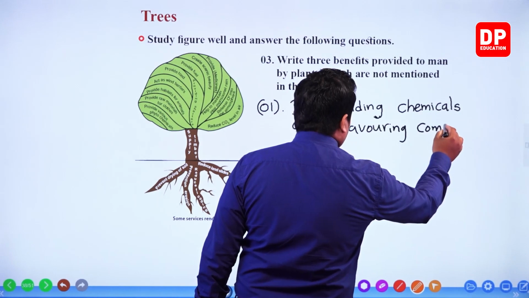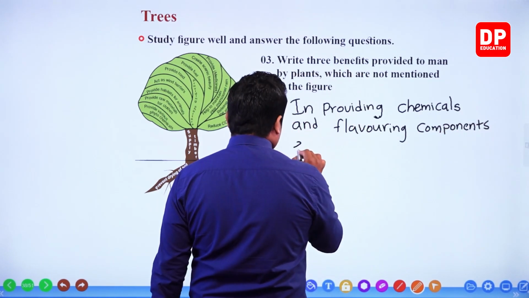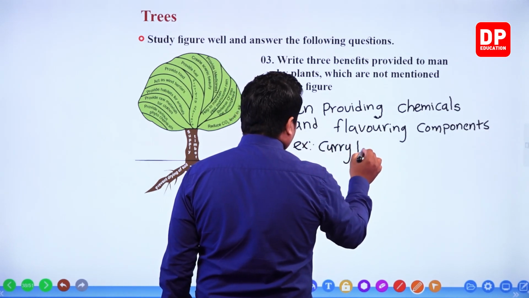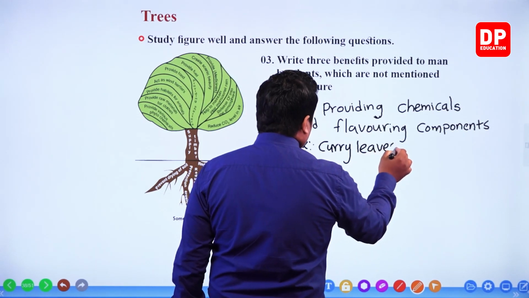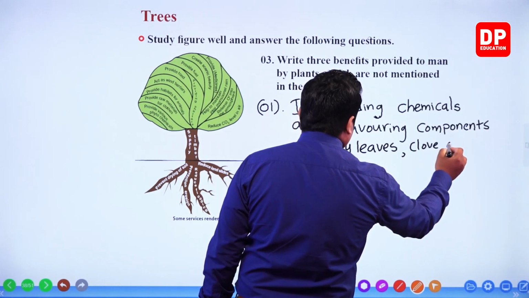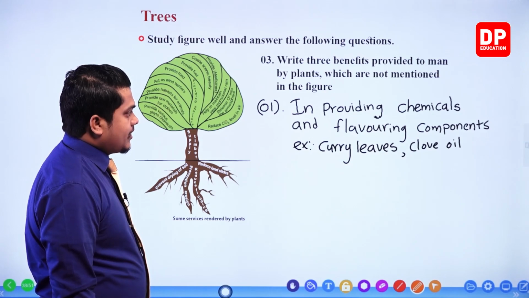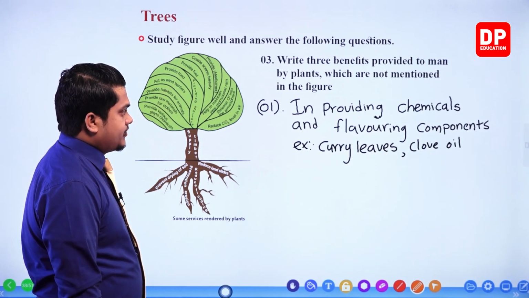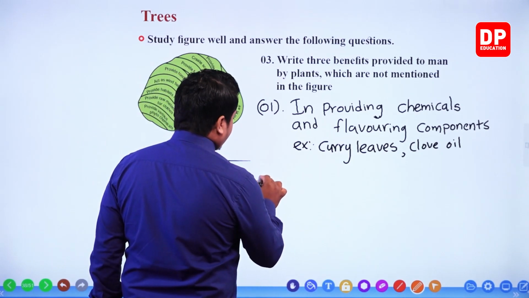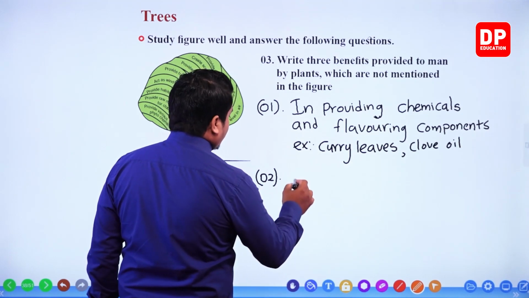Flavoring components. Curry leaves. Then clove oil. Certain type of a chemical and a certain type of a flavoring component, right? Number 2, right? Number 2,